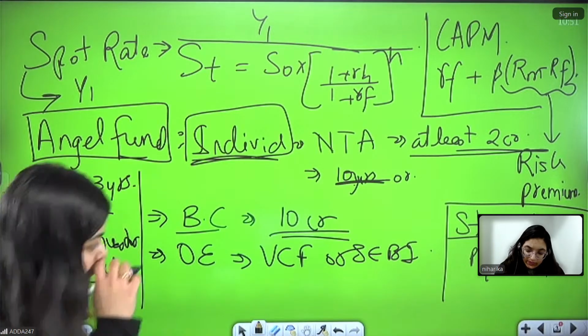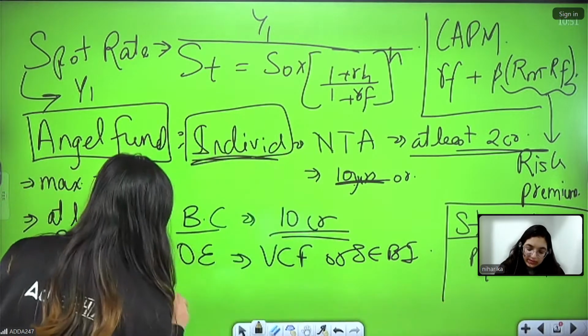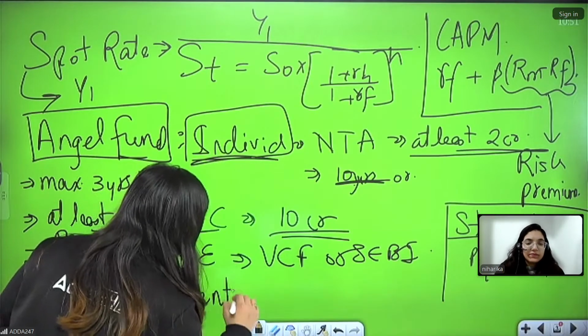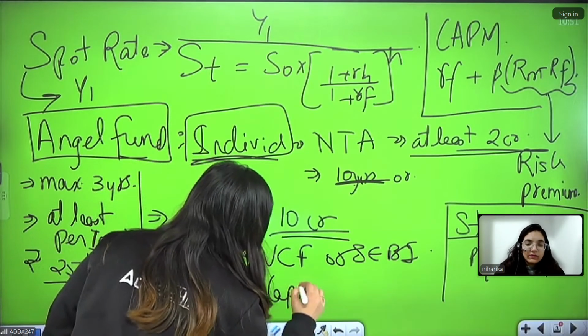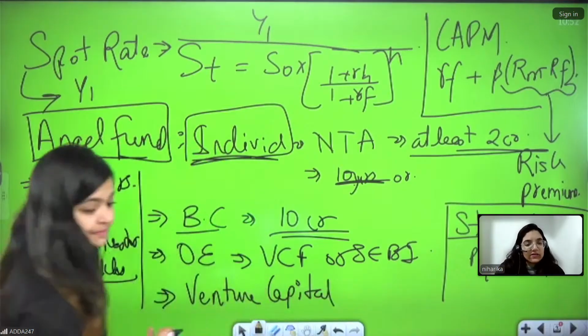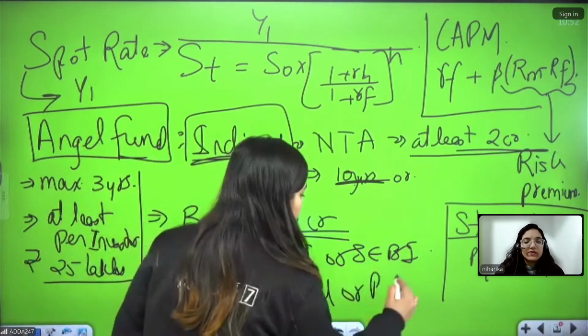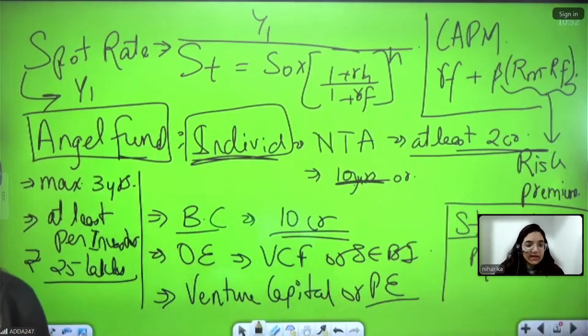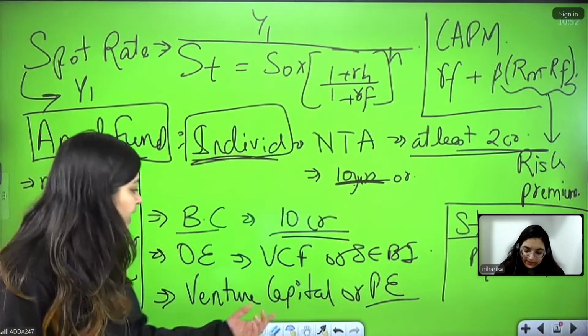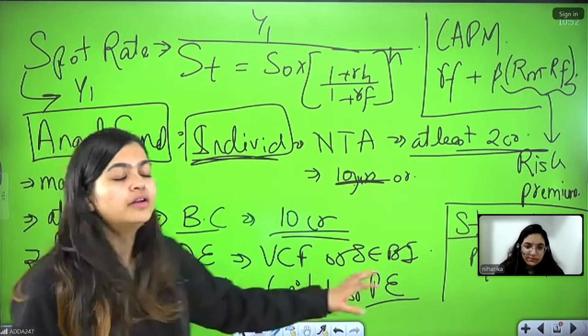Based on what, ma'am? Venture capital. Okay, so they asked from this venture capital. Basically, if they have asked about angel funds, then they are going to put questions from both areas altogether. What's the difference between a venture capitalist and an angel investor? Okay, and they can also ask venture capital or private equity.